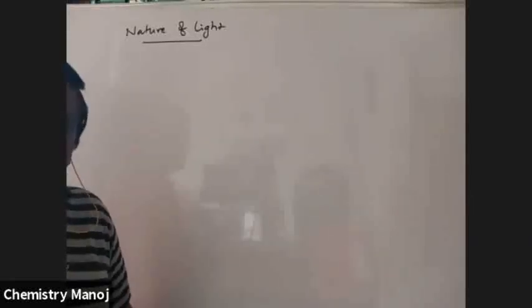No doubt, we all know that light has different natures. Light is considered as electromagnetic radiation. Light is nothing but electromagnetic radiation. How to explain the nature of light? The nature of light is explained by using two theories.